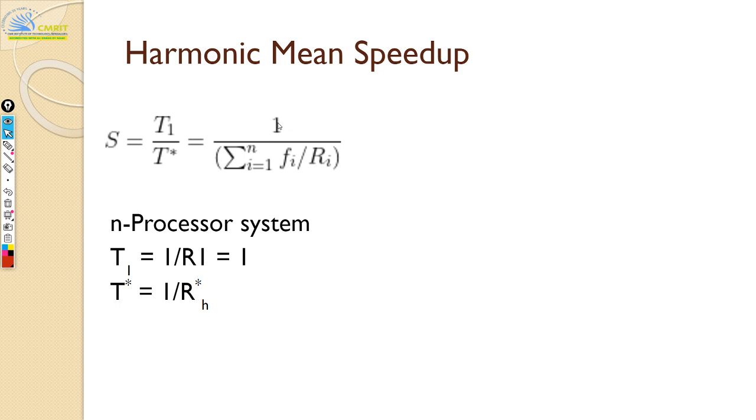And you're assuming 1 because if you have a uniprocessor system, you assume that your rate of execution is 1. But if you have n processors, your rate of execution is going to be n, right? That's what we are assuming. So in a uniprocessor system we scale it down to 1. That's why you have 1 divided by the harmonic mean here.